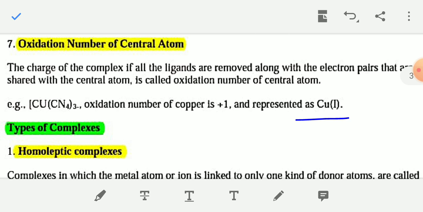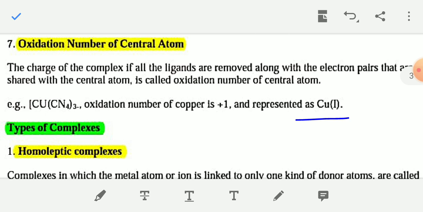So X plus 6 into minus 1, because there are 6 CN minus ions present in [Fe(CN)6]4-, is equal to the total charge of the coordination entity, which is minus 4. So the value of X will be plus 2.